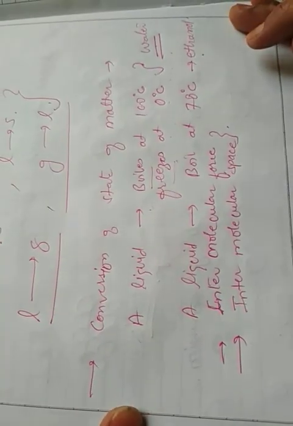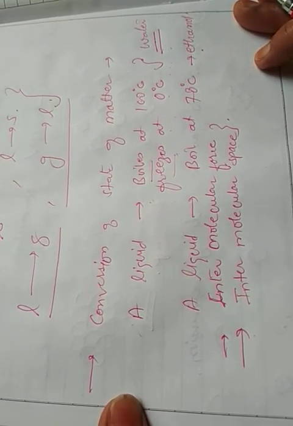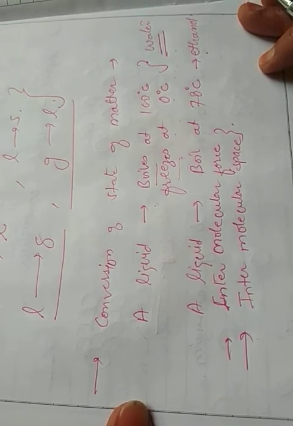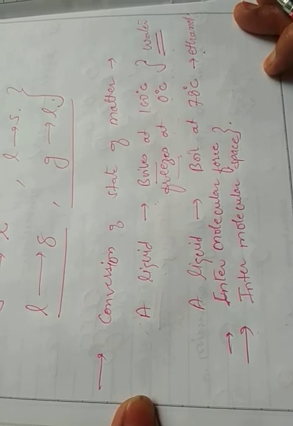These two factors differ from substance to substance, and due to that their boiling point, melting point, and freezing point are all different, and they are the characteristic of the particular substance.